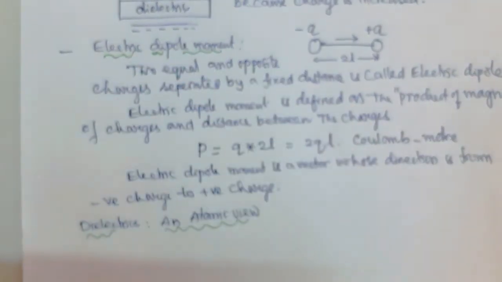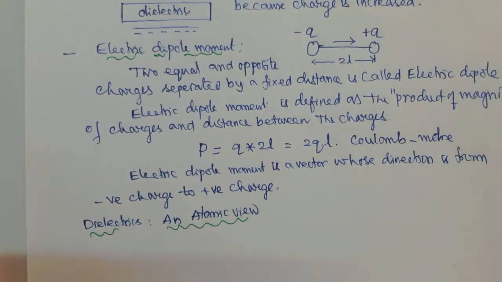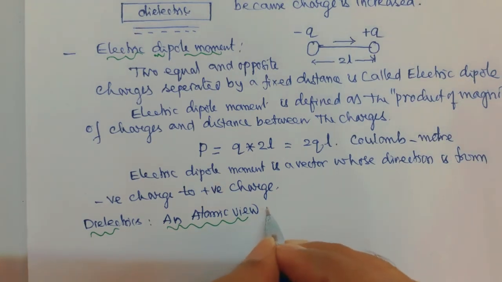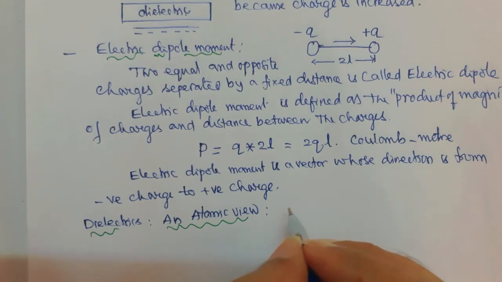If you consider any substance or any material, the materials are composed of molecules. All the materials are composed of molecules, and the molecules themselves are composed of atoms, and the atoms consist of positive and negative charges in equal magnitudes.